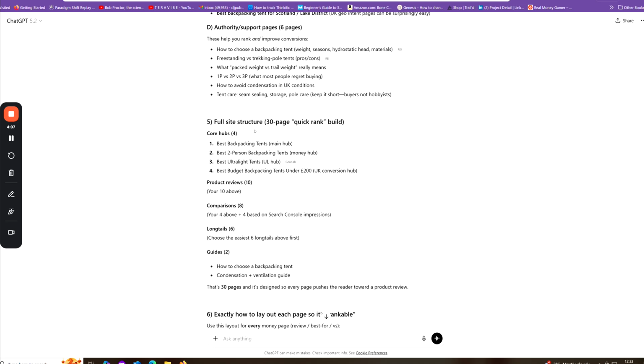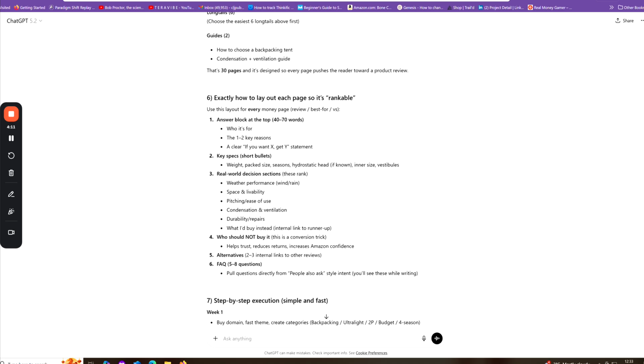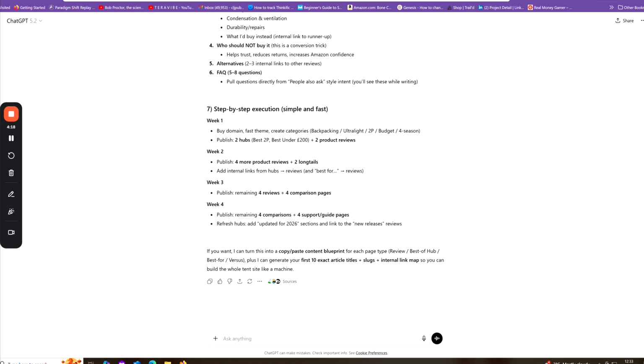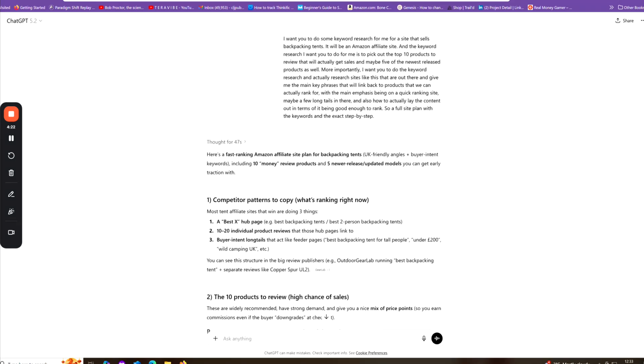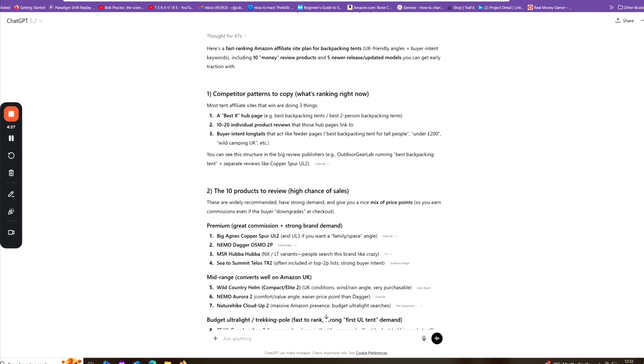Then it's given me the full site structure, the long tails, the comparisons, how many we need of each, and exactly how to lay out the page so each is rankable. Then it's given me a step-by-step execution that we can expand on. So what has it done? Yes, it's a better prompt, far more in-depth, and it's given me far better results.